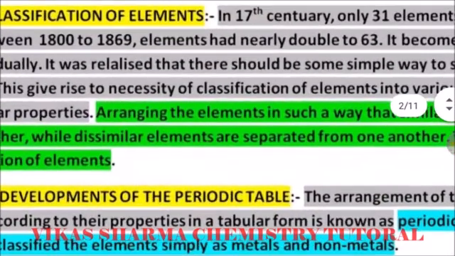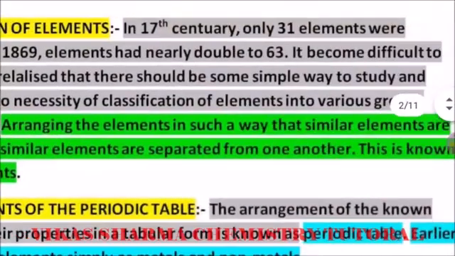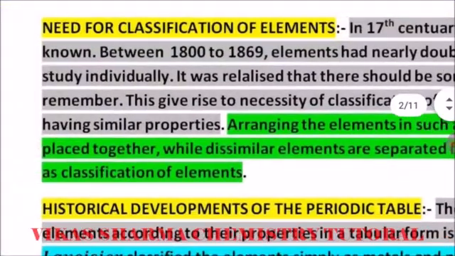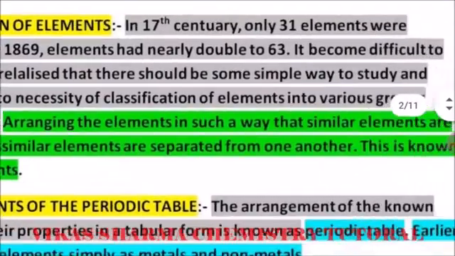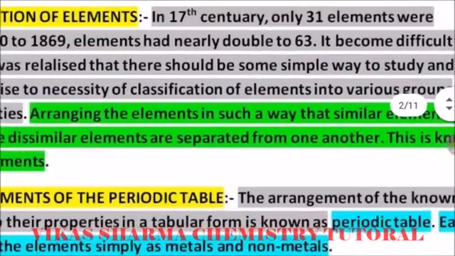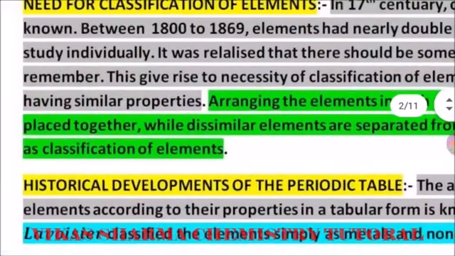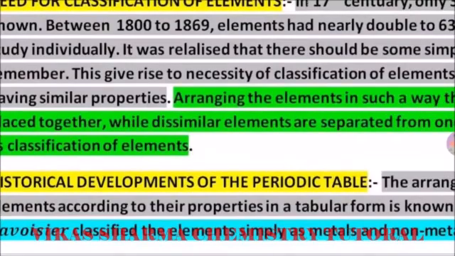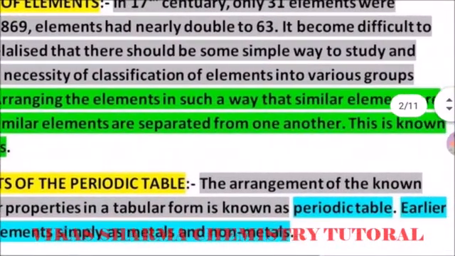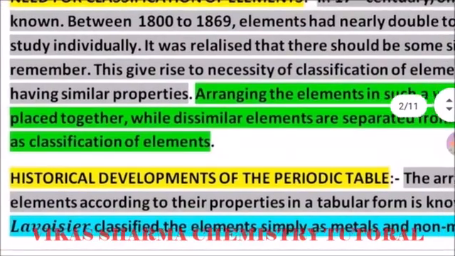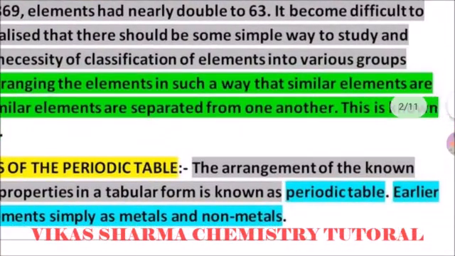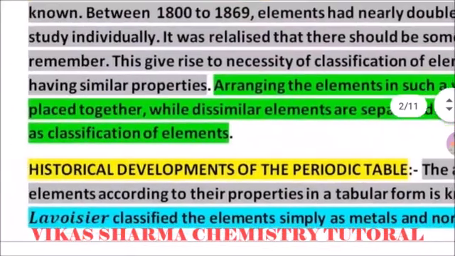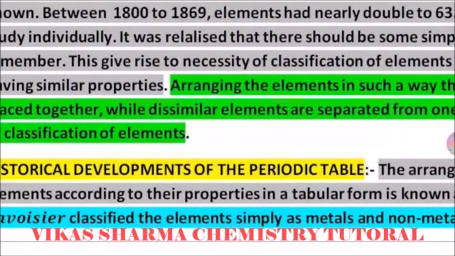In the 17th century only 31 elements were known, but between the 18th century and 1869, the number of elements nearly doubled to 63. It became difficult to study them individually. So it was realized that there should be some simple way to study and remember them. This gave rise to the necessity of classifying elements into various groups having similar properties, so it's easy to study.